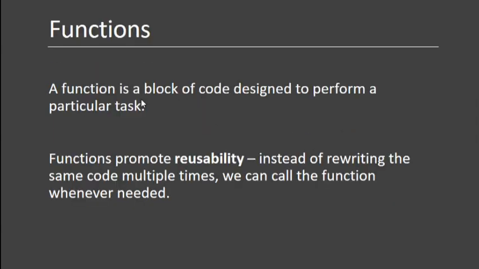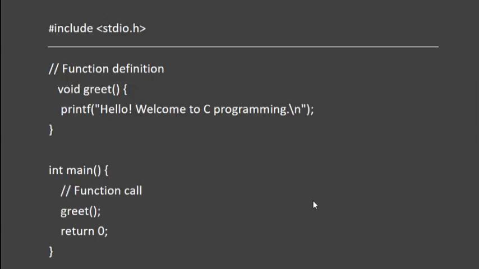Function. A function is a block of code designed to perform a particular task. Functions promote reusability. Instead of rewriting the same code again and again multiple times, we can call the function whenever we need. For example, look here, I wrote the program with include stdio.h and a function definition. What is the meaning of function definition? Here to here is the function definition, where I am writing the function only one time.